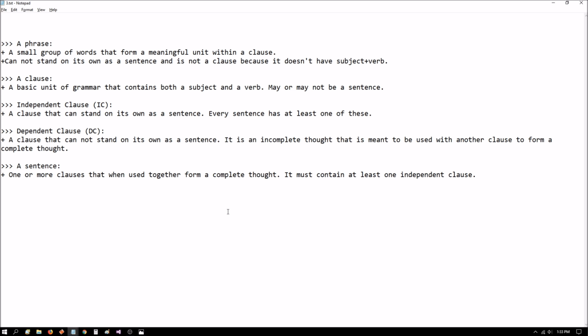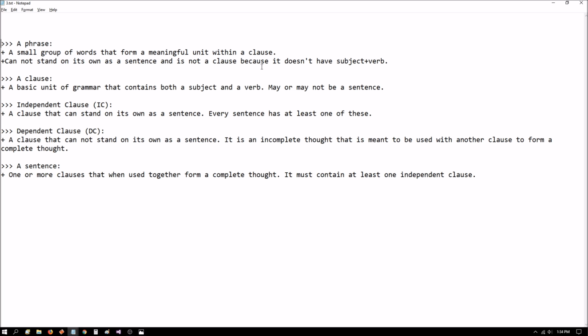Okay, first off, a phrase is a small group of words that forms a meaningful unit within a clause. A phrase cannot stand on its own as a sentence and is not a clause, because a clause must have both a subject and a verb. If it did, then it would be a clause. So a phrase may have a subject, or it may have a verb, or it may just be helping describe the subject or the verb.